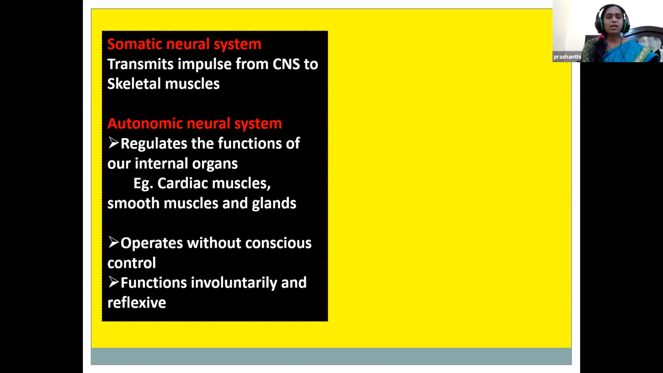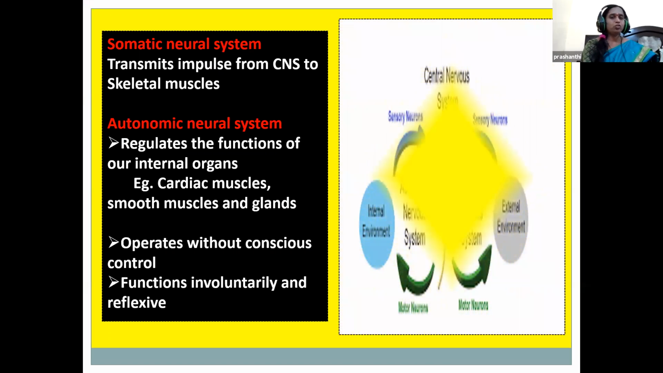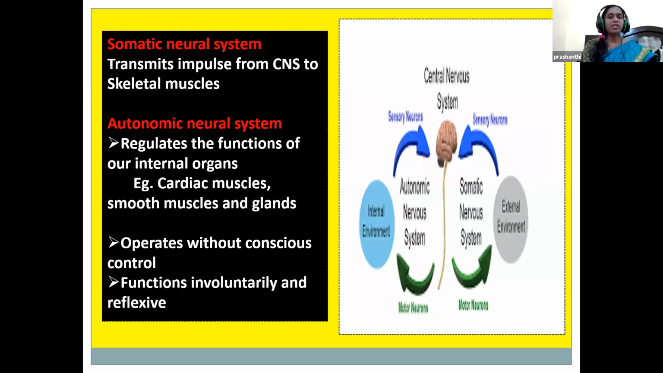We have also learned in our previous session about the types of neural systems. Under that, we covered the somatic and autonomic neural system, isn't it, students? The somatic neural system is associated with the voluntary control of body movements, whereas the autonomic neural system is associated with the involuntary command to the internal organs, for example, cardiac muscles, smooth muscles, and glands. These all operate without our conscious control.